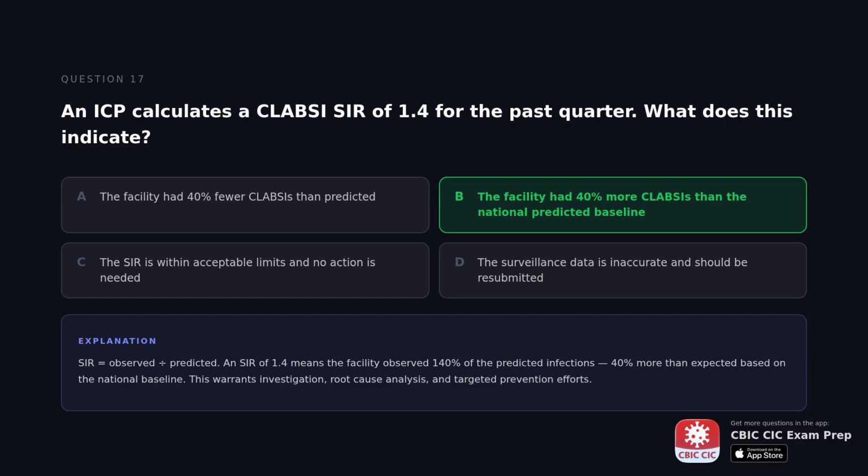The correct answer is the facility had 40 more CLABSI than the national predicted baseline. SIR equals observed over predicted, and an SIR of 1.4 means the facility observed 140 for every 100 predicted infections, 40 more than expected based on the national baseline. This warrants investigation, root cause analysis, and targeted prevention efforts.